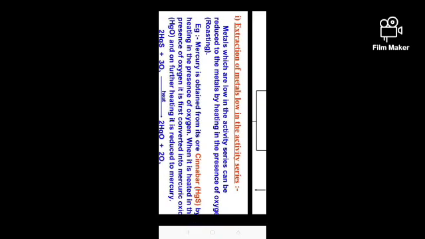Metals which are low in the activity series can be reduced to the metals by heating in the presence of oxygen, which is called roasting. So what is roasting? Heating the ore in the presence of oxygen.